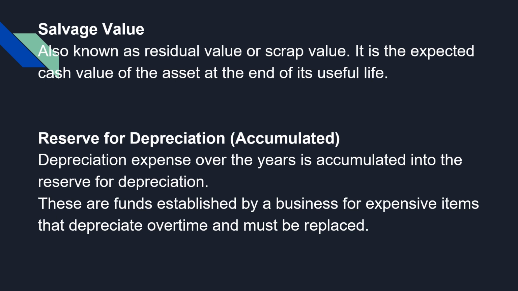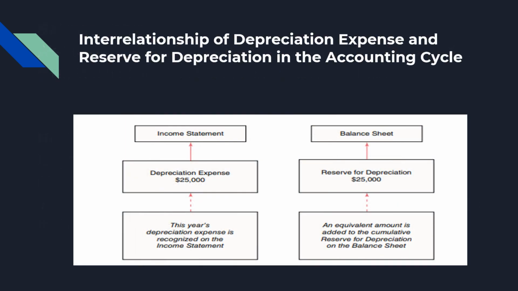This is the accumulated amount that the asset has depreciated after 5 years. This table explains that the depreciation expense is recognized on the income statement. So, the depreciation expense goes into the income statement, while the reserve for depreciation, or accumulated depreciation, goes into the balance sheet.